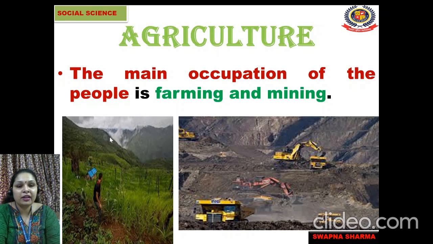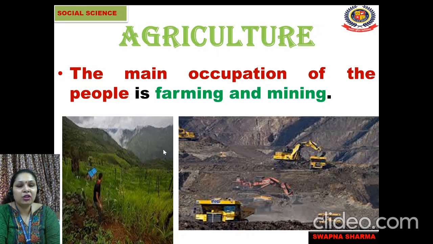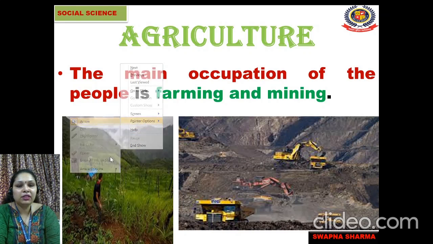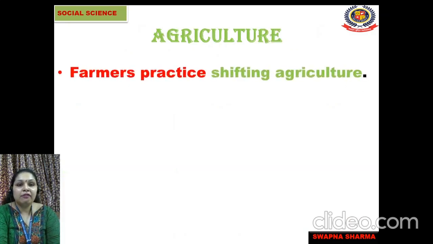You can see here the people are doing farming, and they are also doing mining, where they are taking out minerals from the mines. So the main occupation of the people here in the Democratic Republic of Congo is farming and mining. Farmers practice shifting agriculture.